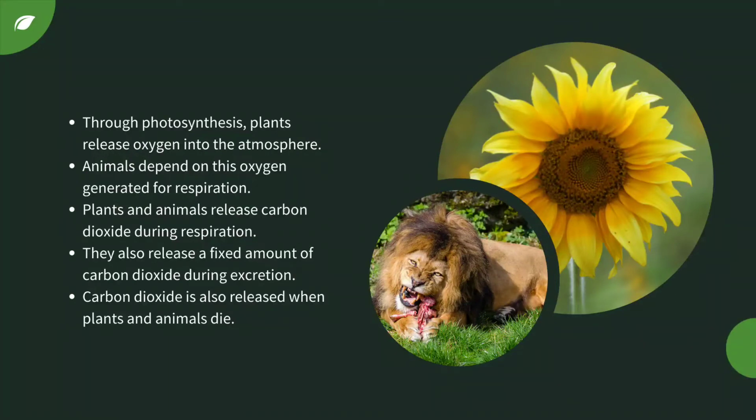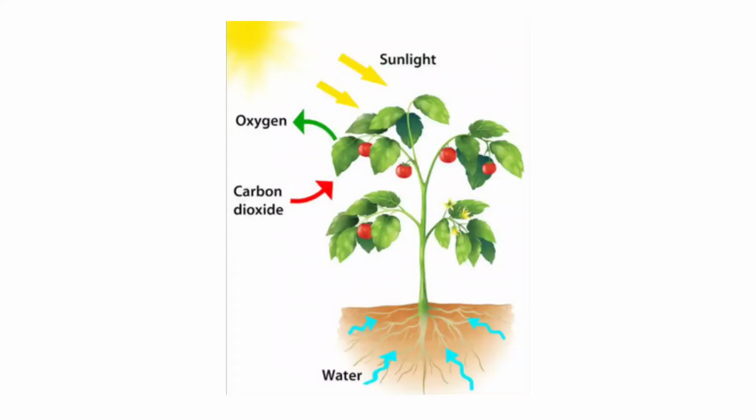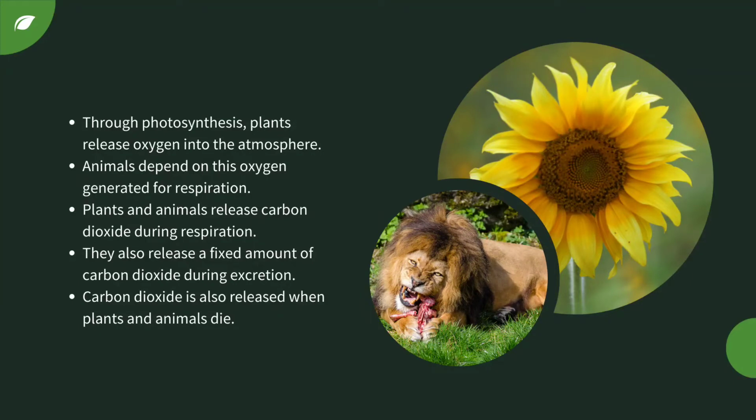Through photosynthesis, plants release oxygen into the atmosphere. Now, what is photosynthesis? In the presence of sunlight, plants take up carbon dioxide from the atmosphere through their leaves. The plants combine carbon dioxide with water, which is absorbed by their roots from the soil, in the presence of sunlight. They are able to form carbohydrates that contain carbon. Now, animals depend on this oxygen for respiration. Plants and animals release carbon dioxide during respiration. They also release a fixed amount of carbon dioxide after death.